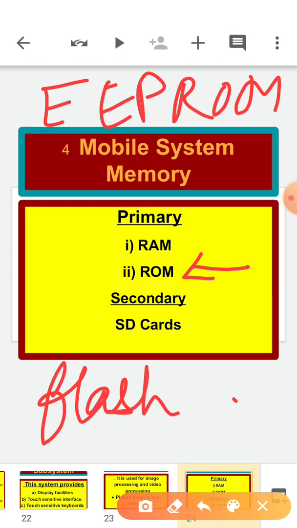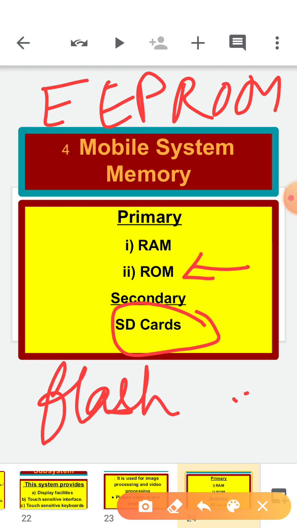So they belong to the ROM space, because we can only read those particular apps, we are not able to write on them. Now secondary storage devices, when we talk about secondary storage devices, it means the SD card. The external storage of a mobile is also called expandable storage. So what we are doing is actually expanding the memory of the phone.